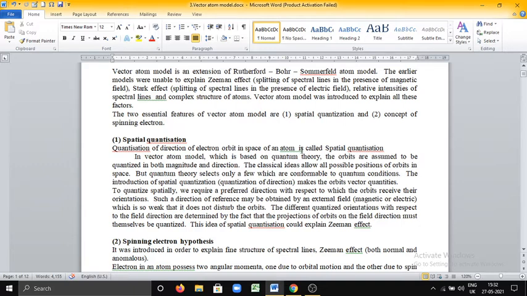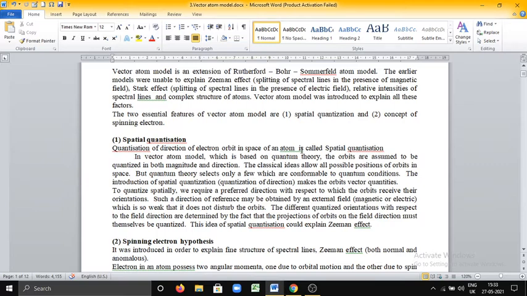That means an orbit in which an electron is revolving cannot be oriented or positioned in all directions. It has to be restricted to a particular position. That's why we are using the word quantization. This quantization of direction of electron orbit in space of an atom is called spatial quantization. That means the electron orbit cannot be oriented in all directions.